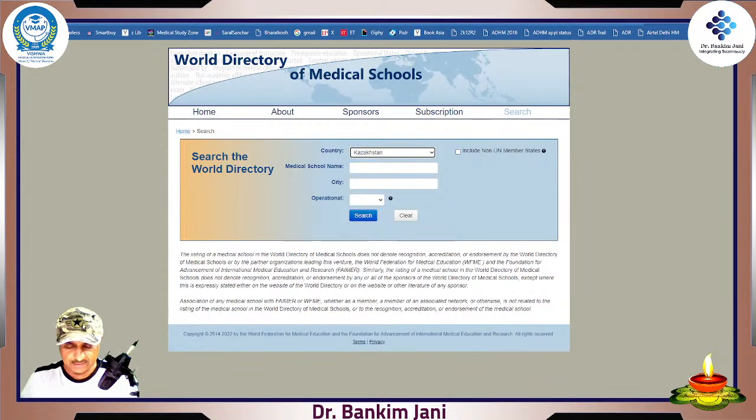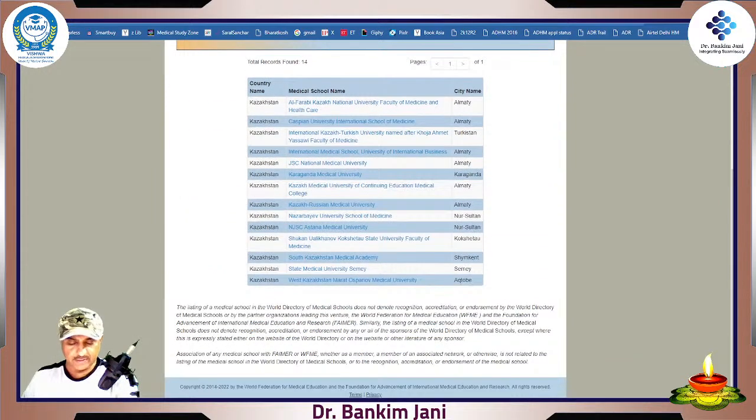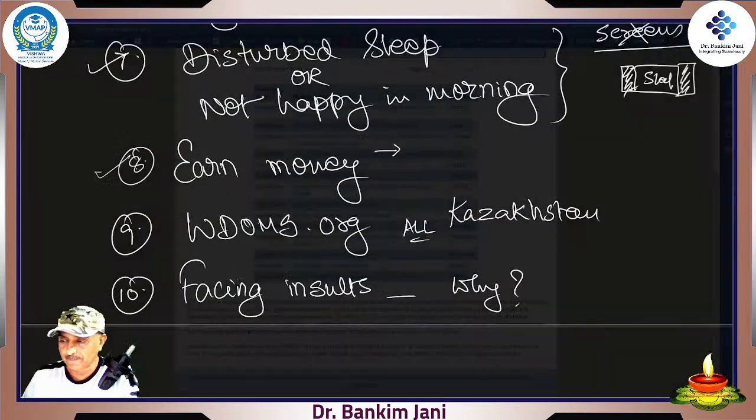Simply search Kazakhstan, let's say your city is Almaty, but even if we don't look at it, straight away Kazakhstan, and see, here is your college, Kazakh Russian Medical University. That was the question. I think you are there. Over here, if you write it like Kazakhstan space Russian, you might not be able to get that answer. So simply search the country and watch it in the list and you'll get the answer. I hope I am clear and your question has been answered, because there were 4-5 emails on this.